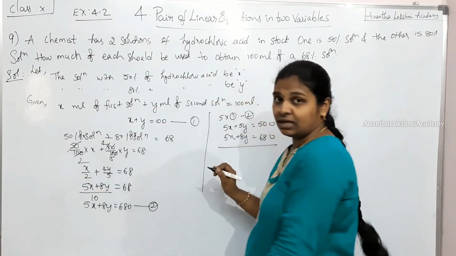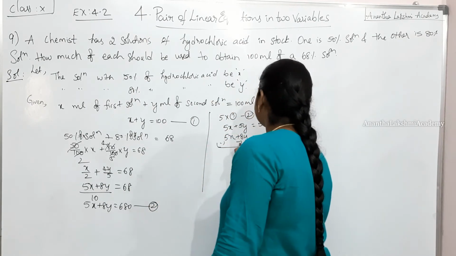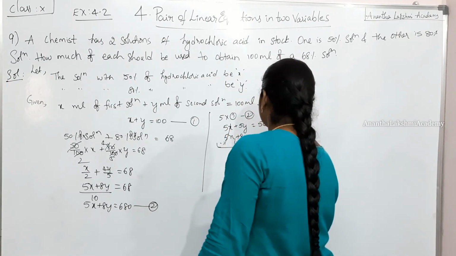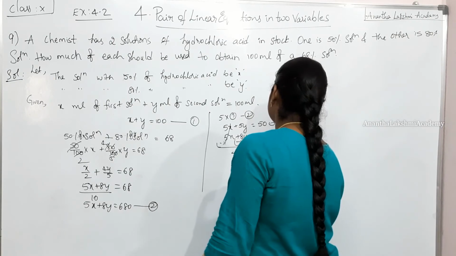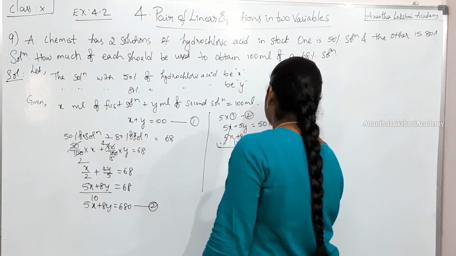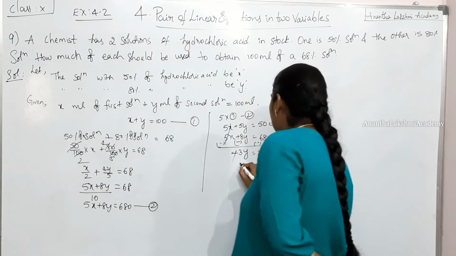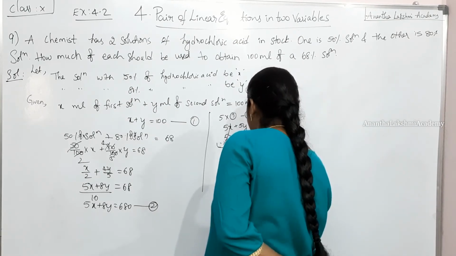Now if you do the subtraction, the signs get changed. 5x gets cancelled. Minus 3y is equal to minus 180. So minus minus gets cancelled here. y is equal to 60.